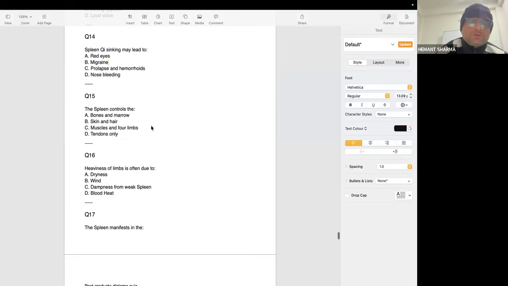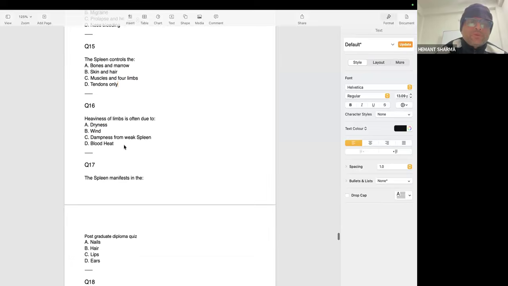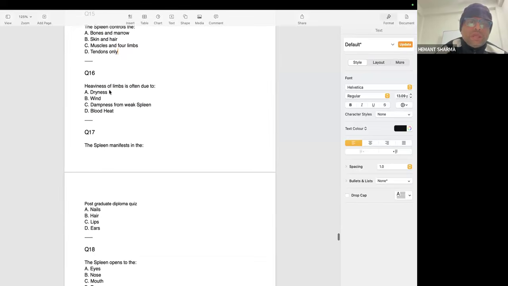The spleen controls the muscles and forelimbs. So if your forelimbs have good strength, it means your spleen is good. But if your arms and legs are very weak, then you need to strengthen your spleen. Question number 16: heaviness of the limb is often due to